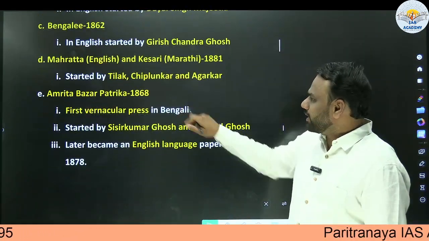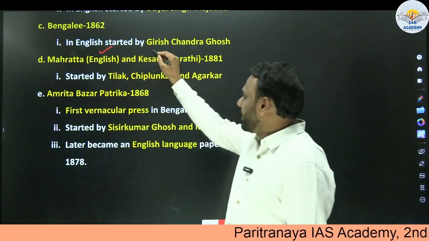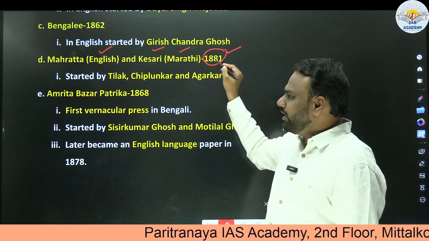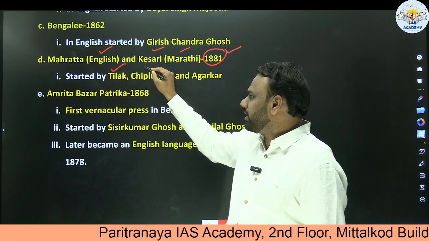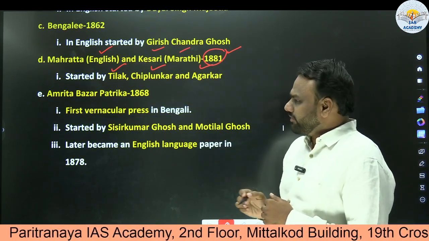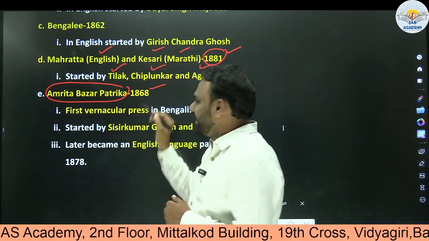Next, Maharatha was a newspaper in English, and Kesari in Marathi. So both of them started in 1881, and they were started by Bal Gangadhar Tilak, H. Chiplunkar, and G.G. Agarkar. Next, another very important newspaper, Amrita Bazar Patrika. So it started in 1868.